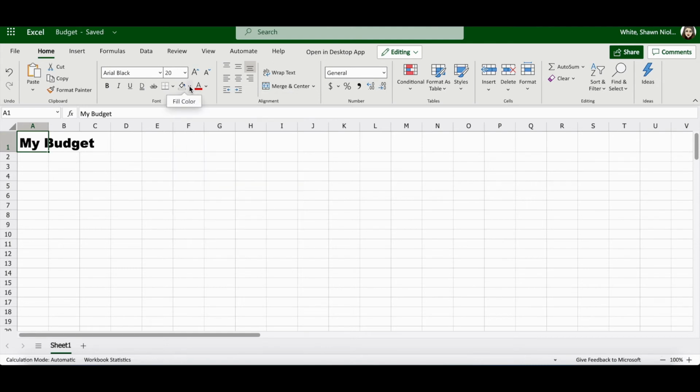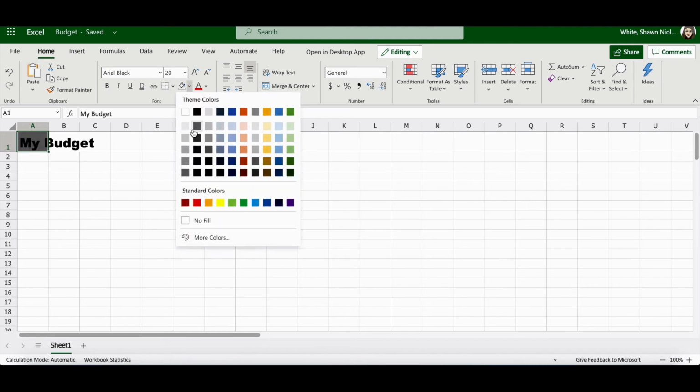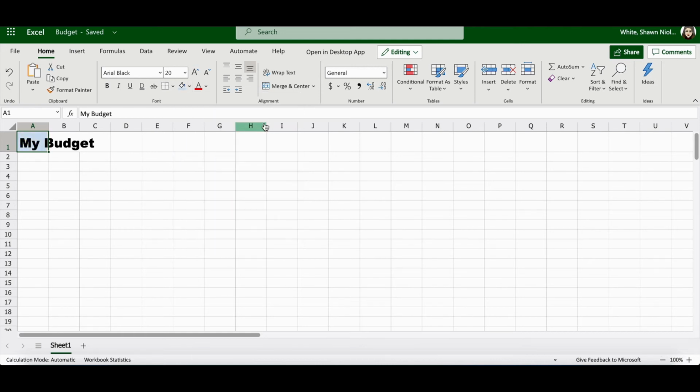We do want a fill in cell A1, so we're going to click on the drop-down arrow next to the fill command and choose a light color from one of these. Doesn't matter what color you choose as long as it's light enough that you can still see your very dark text. Now, you'll notice that the text in cell A1 goes over column A into columns B and C.